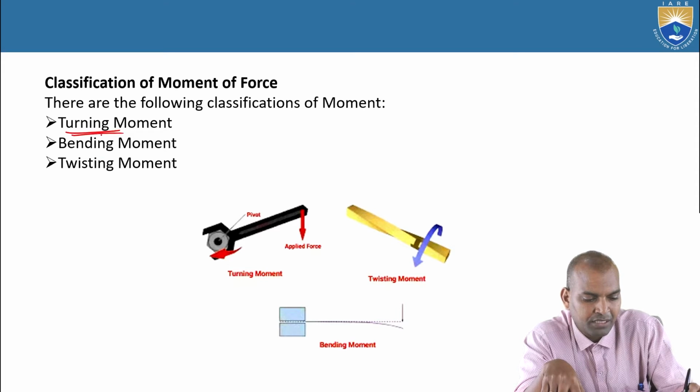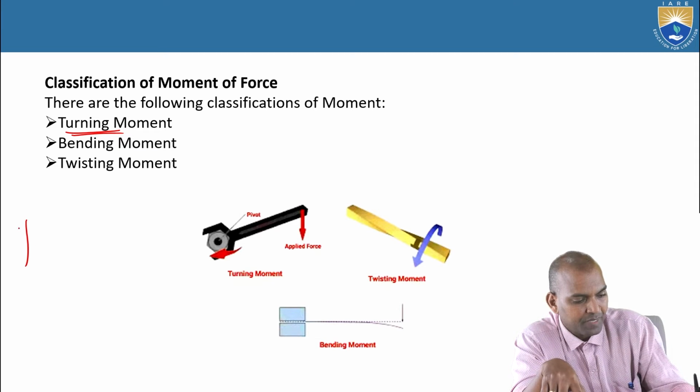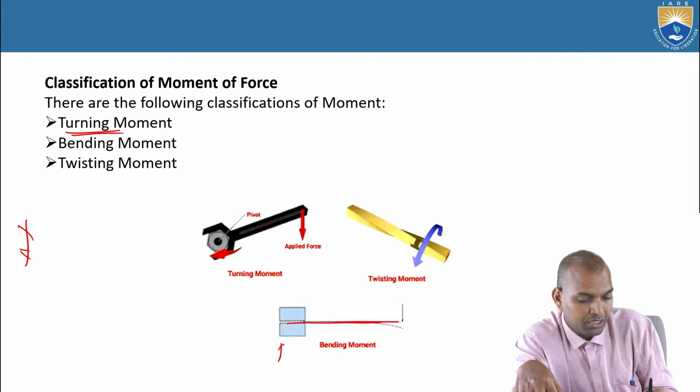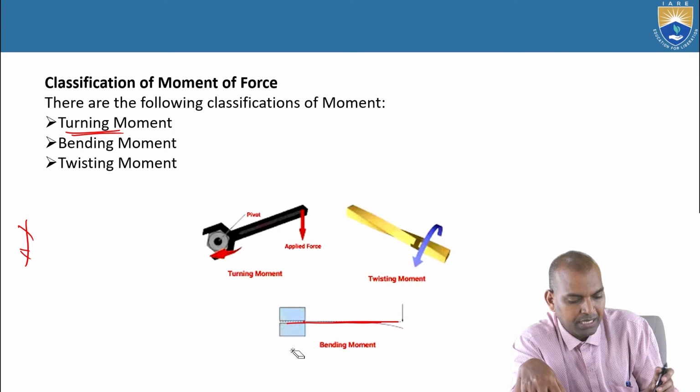This is a turning moment. Here is the simple example. And in the case of bending moment, how does it happen? Here, what type of beam is it? This is the beam. One end is fixed, another end is free. This type of beam is known as a cantilever beam.